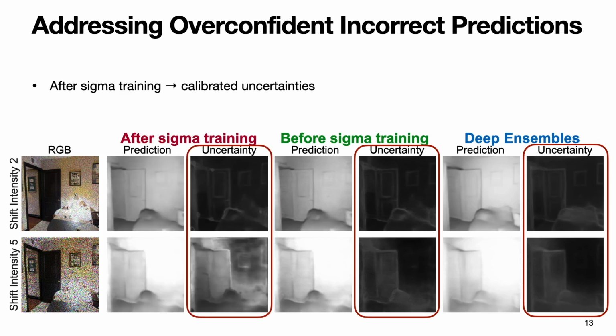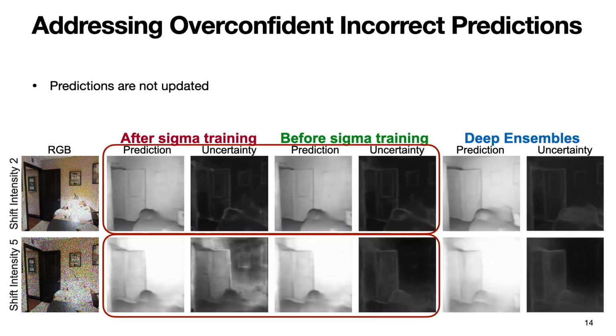After sigma training, uncertainty estimates are better calibrated to account for degraded predictions. Notice that our predictions do not change after sigma training if you compare the predictions before and after sigma training, they are the same, but uncertainties are higher. Hence, the uncertainties have been successfully calibrated.